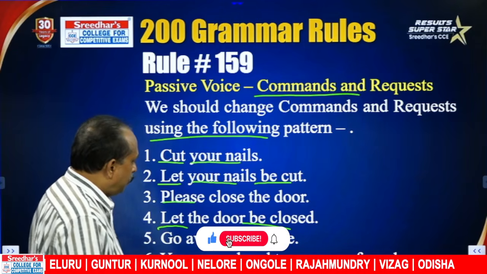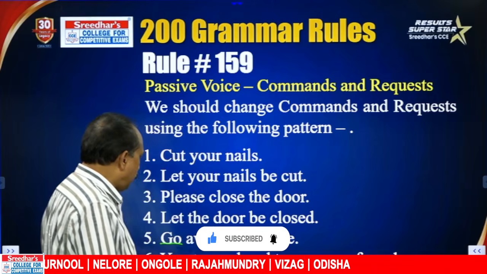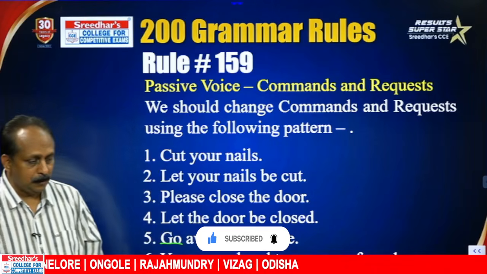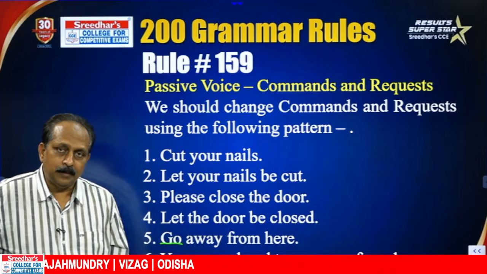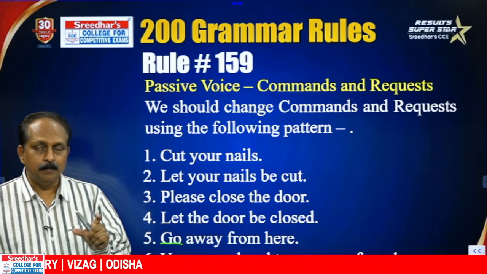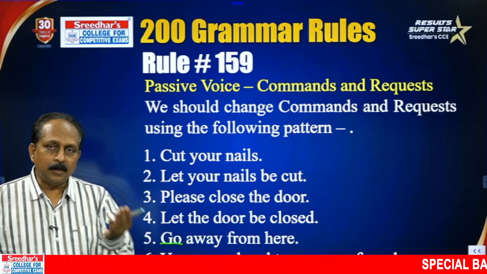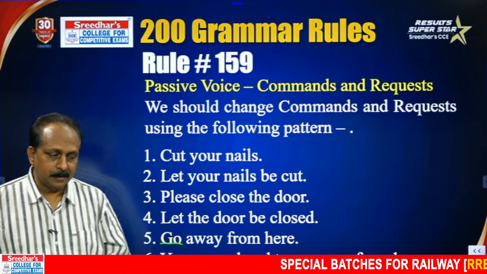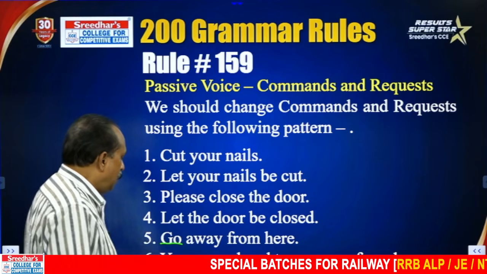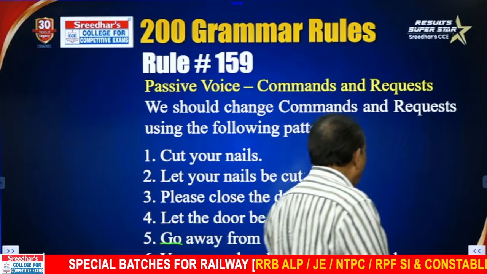Go away from here. This is an important one because here we have an intransitive verb. Generally, I tell students, any sentence with an intransitive verb, that means no object, it cannot take an object. We cannot change it to passive voice. But English has rules, English has exceptions. Here you can change, go away from here. How does it change?